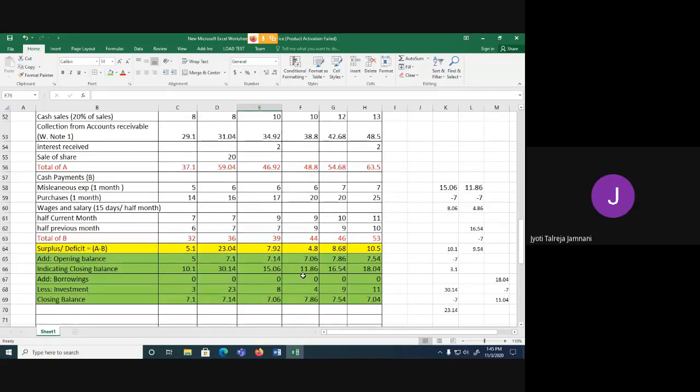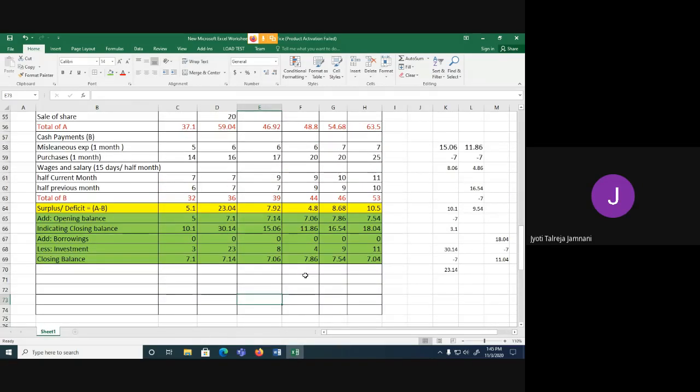Okay. Now in this sum there was no interest, so it went simple. And if you see, there was no borrowings also. Only investments were there. We have some more sums that we will take in the upcoming classes. Then you will also have interest. You will have borrowings, and then you will have repayment also. Because when you borrow, whatever extra money remains, you try to repay. So we will do such kind of sums also in the upcoming classes.